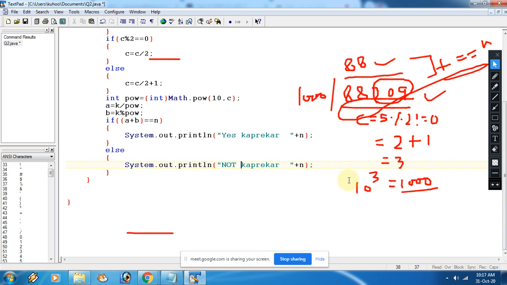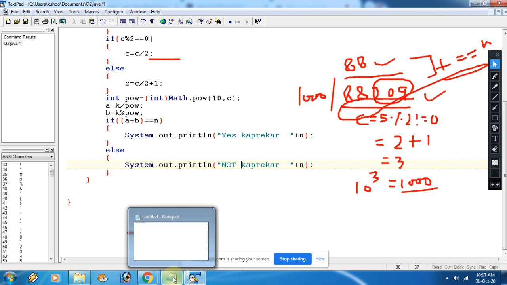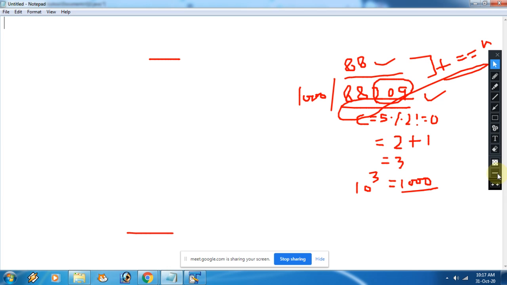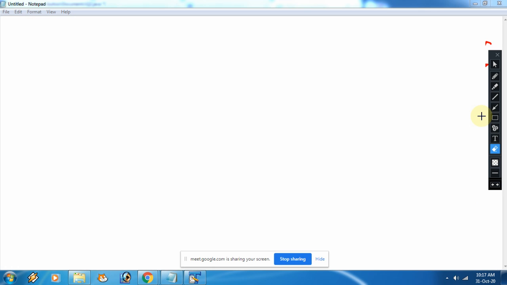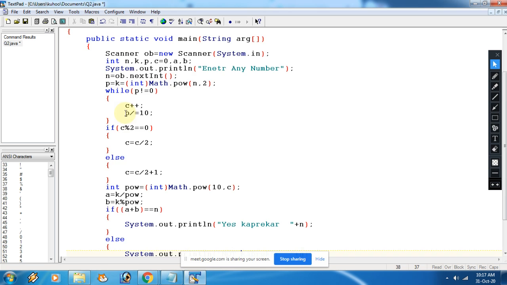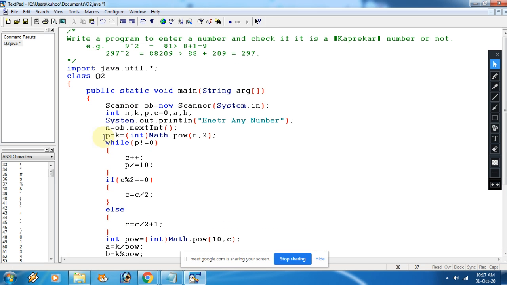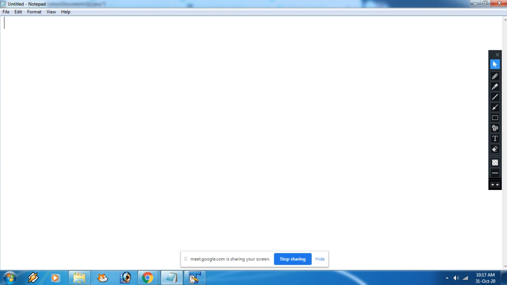So should I discuss the long division method also? This is for the second choice. Now see, the second choice I will explain here. I will not show the program, or should I? Tell me. Children: No, sir, it was easy, sir. It was easy, right? So now for that I can explain here.